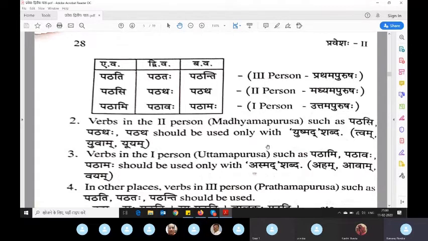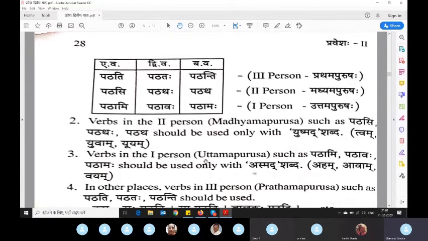Like in Valmiki Ramayana, in the beginning itself, our Maharshi Valmiki tells Narada, Maharshe tvam samartho asi. Now you can see asi, the word is ending in si. So he is addressing him as second person and then he is using tvam. So, O Maharshi, you are capable. Maharshe tvam samartho asi.